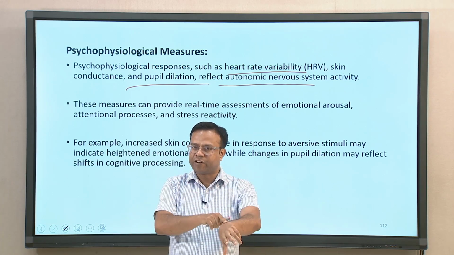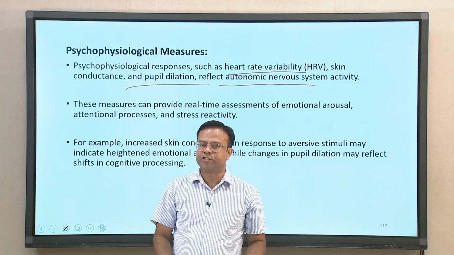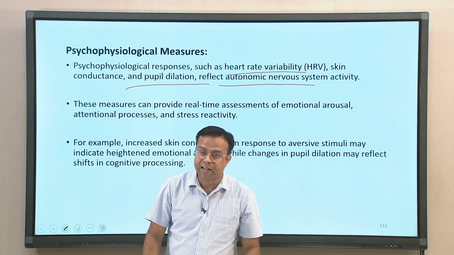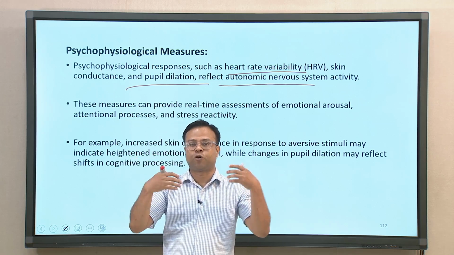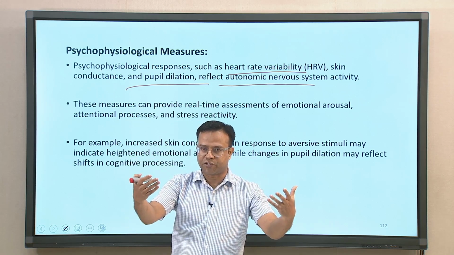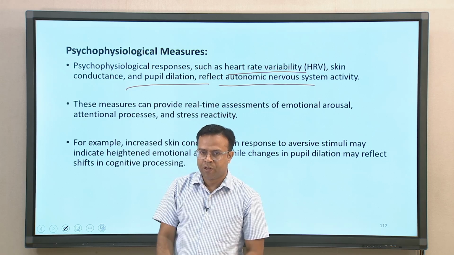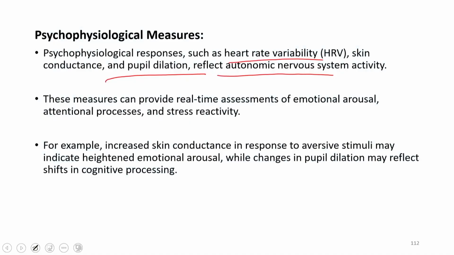Pupil dilation, skin conductance, resistance levels and so on are automatically controlled by autonomic nervous system activity, and their activity reflects a lot of our characteristics, because they also influence your moods, emotions and thought processes. So, these measures can provide real-time assessment of emotional arousal, attentional processes and stress reactivity.